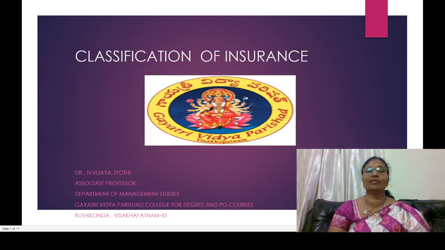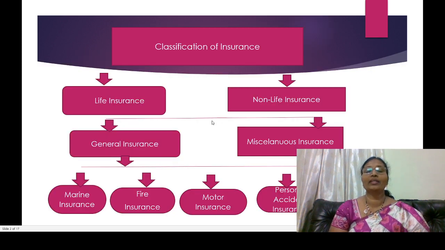Today I want to discuss the classification of insurance. Generally, insurance is nothing but a contract between two parties according to the legal sense. Contract means two parties are involved. One party is the insurer, another party is the insured. Insurer is nothing but an insurance company. Insured is an individual who has taken an insurance policy. Both agreed and entered into a contract.